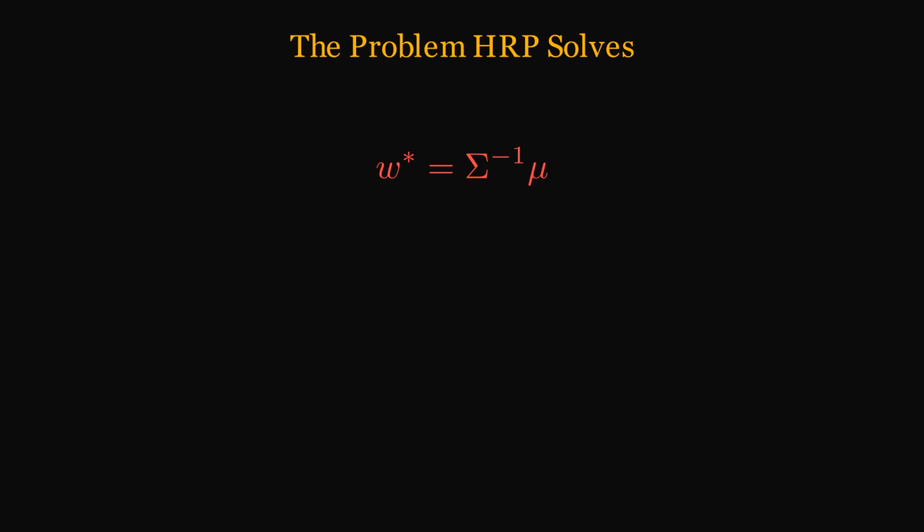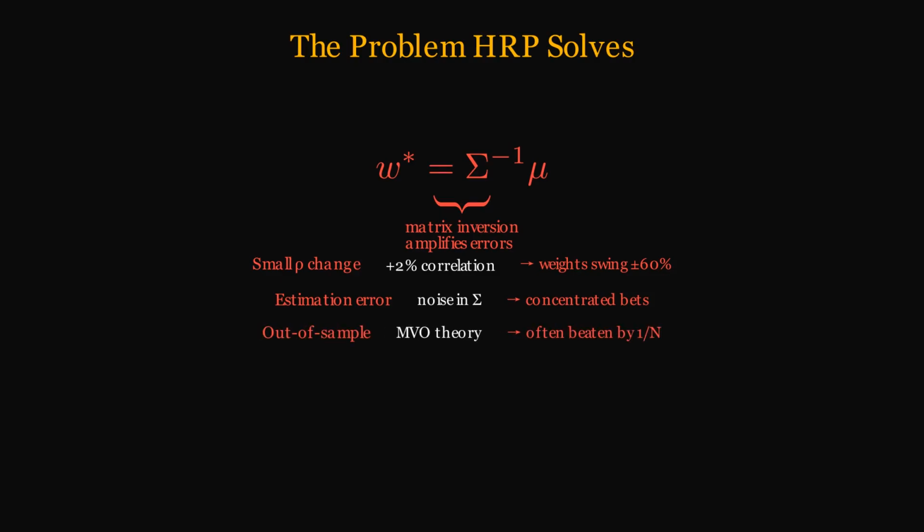MVO computes optimal weights as the inverse of the covariance matrix times expected returns. The matrix inversion is the root of the instability. Matrix inversion amplifies estimation errors. A small change in correlations produces enormous swings in optimal weights. Estimation noise in the covariance matrix gets converted into concentrated, unstable bets. Out-of-sample, MVO portfolios often underperform naive 1/n equal weight. Ernest Chan's Quantitative Trading dedicates an entire chapter to this instability. HRP is built to avoid it entirely.